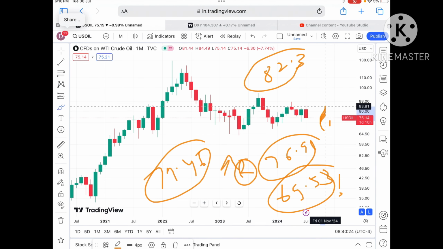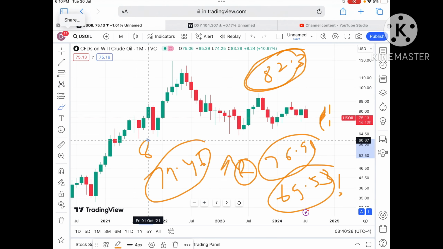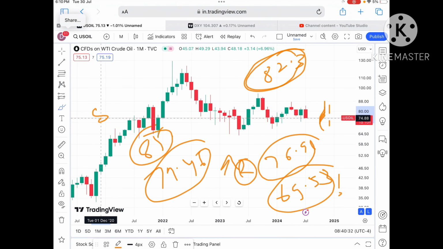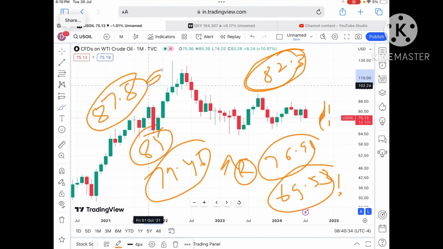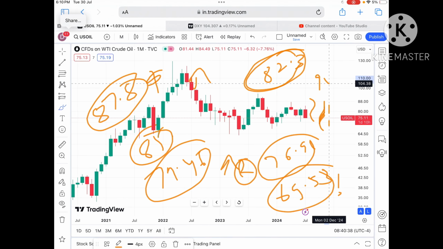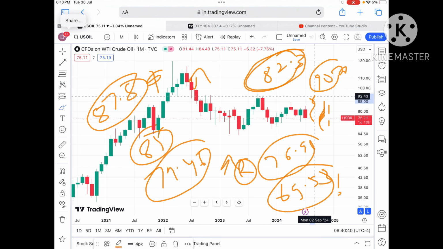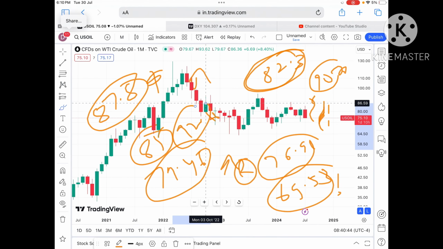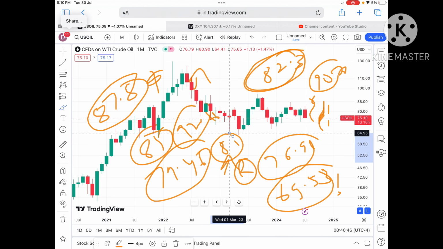After that it will cross a level of around $82.3. Once the price started sustaining above 82.3, which is already being tested, chances are high it can touch a level of $85, and from there go towards a level of 87.8. If the price moves above 87.8, a further upside towards 90.26, then towards a level of 92.16, and then further upside. If the price started going above 85, I'll make another video explaining where it can go.